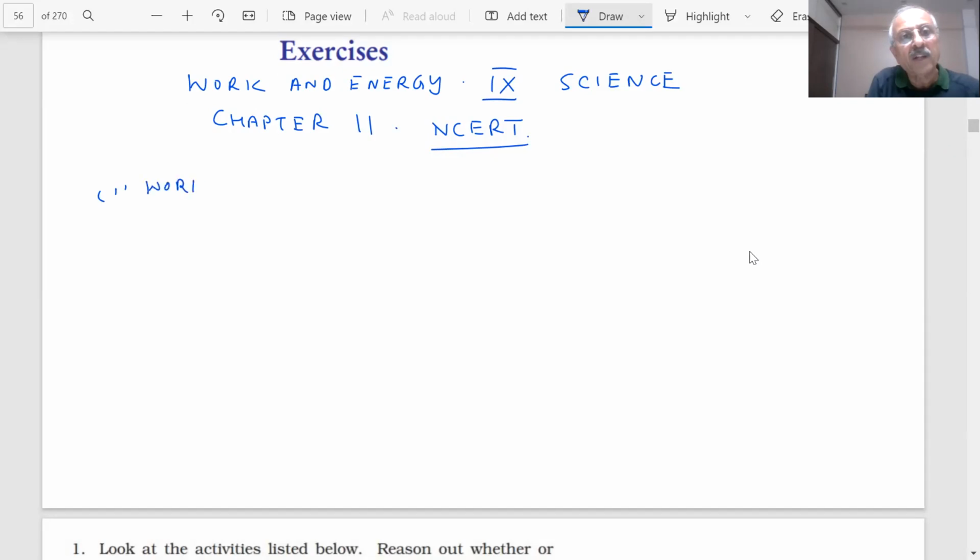What do you mean by work in chapter 11, work and energy? As we said, work will be said to be done when a body undergoes displacement when a force is applied. So if we apply a force and displacement takes place, we will say work has been done. And we have given you a very important formula, F into S into cos theta.